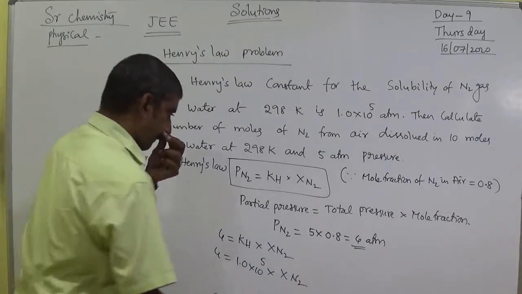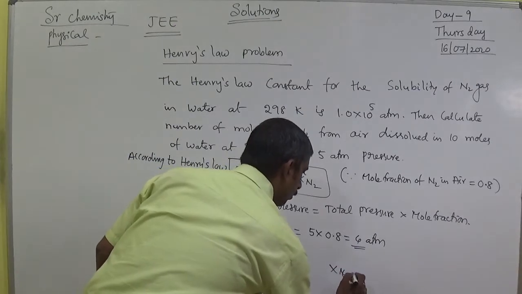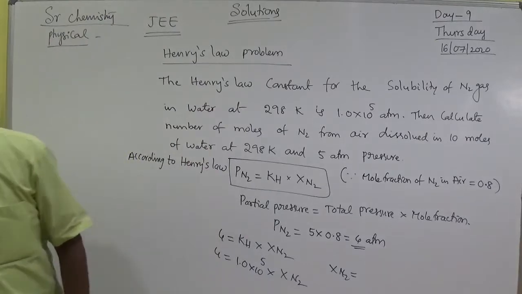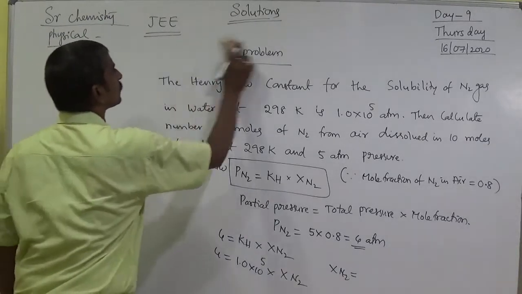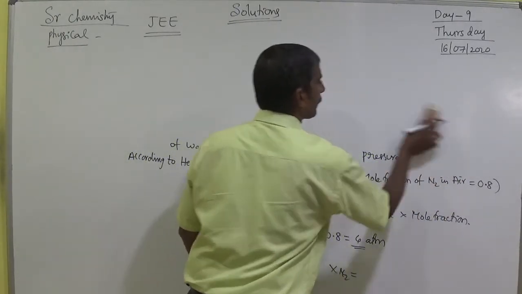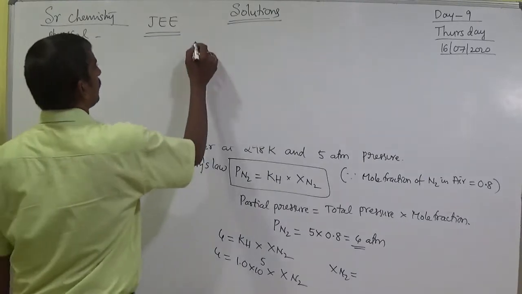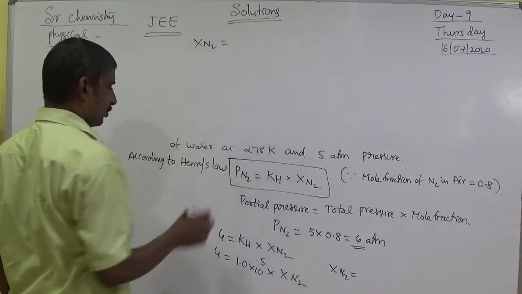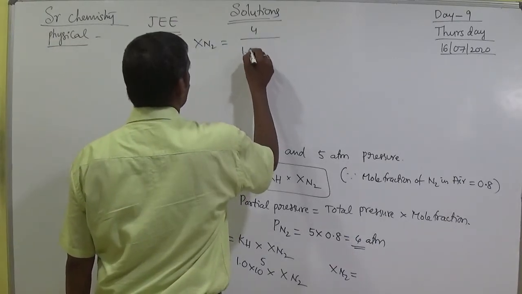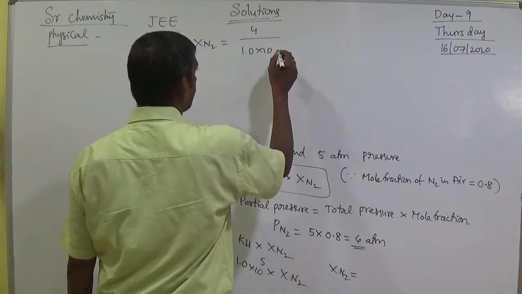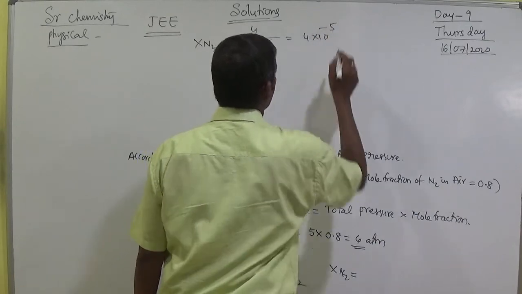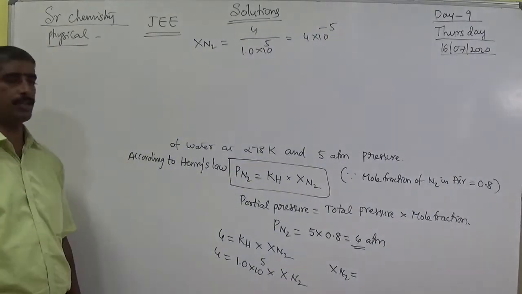So X of N2 equals 4 by 1 into 10 to the power of 5, that equals 4 into 10 to the power of minus 5.